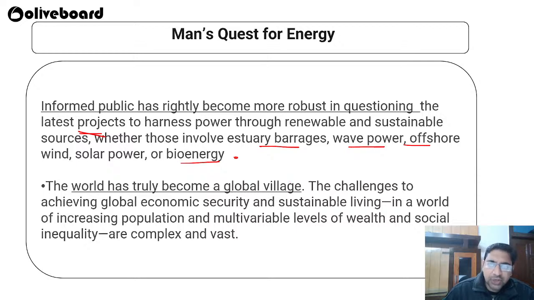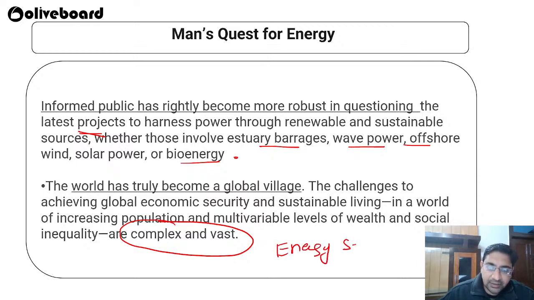Everybody knows that. So the challenge to achieve global economic security and sustainable life in a world of increasing population and multivariable levels of wealth and social conditions is complex and vast. So in this global village, if we want to have our own economic security, and if we want to have sustainable living in our world, first of all, we should have energy security.